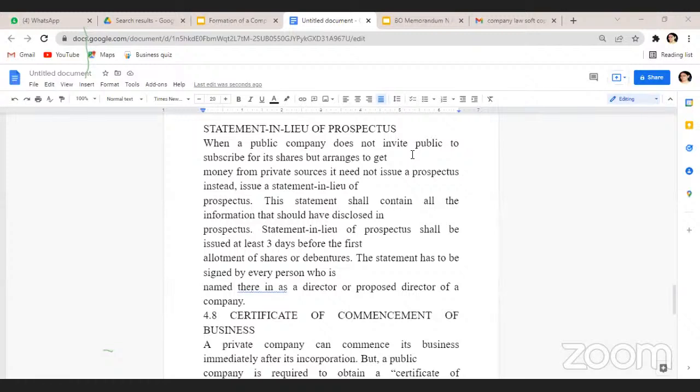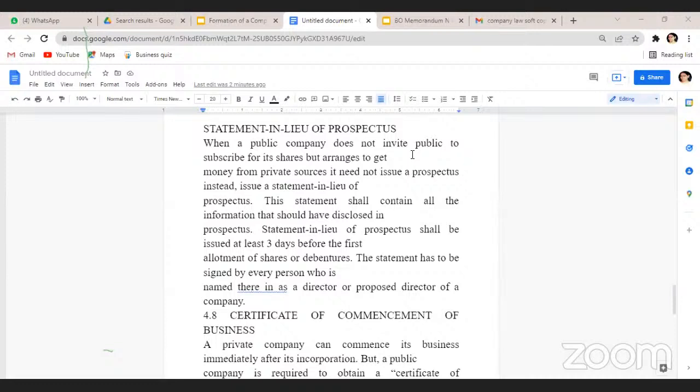But sometimes even public limited companies want to raise their capital privately, from their private sources instead of collecting from the public. In such a case, such public limited companies need not issue any prospectus, but in the place of the prospectus they are supposed to prepare a statement in lieu of prospectus.